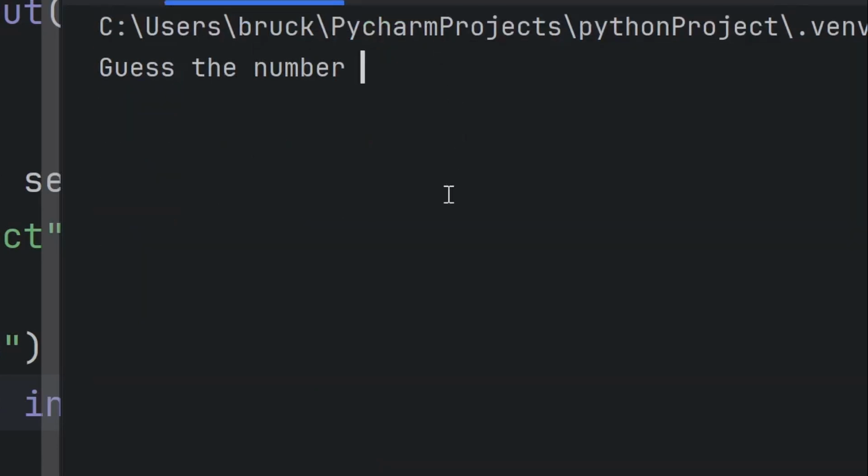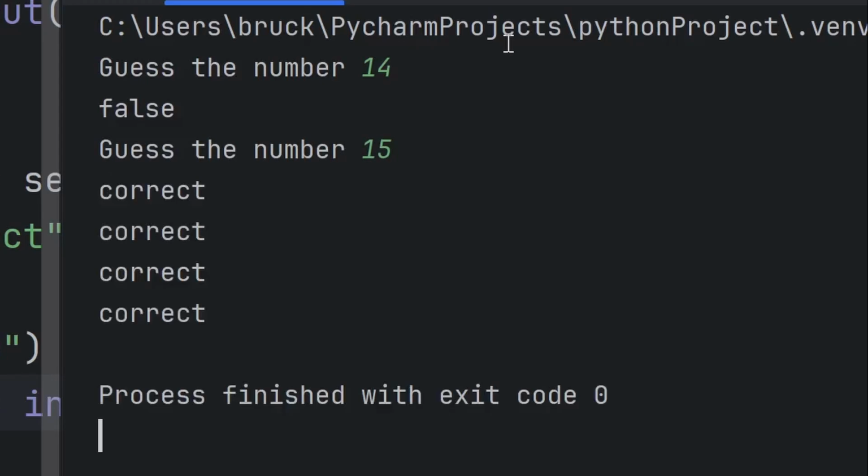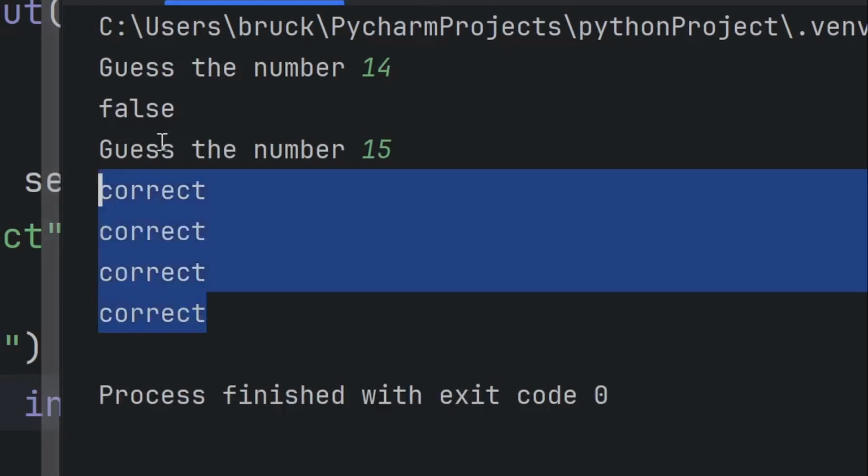So let's rerun the program and see if it works when you guess the correct number. So I'm going to guess 14, which is the wrong number. Now let's guess the correct number, which is 15. As you can see, it printed correct 4 times.